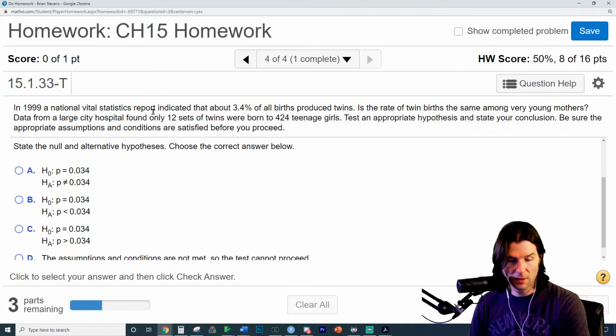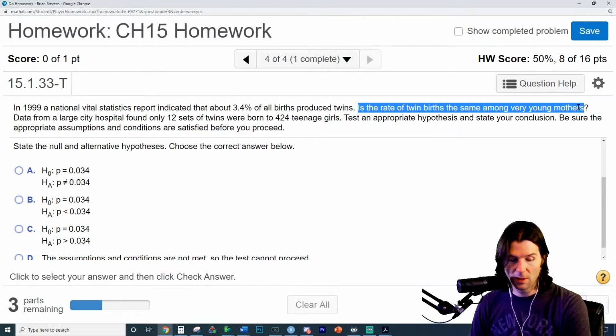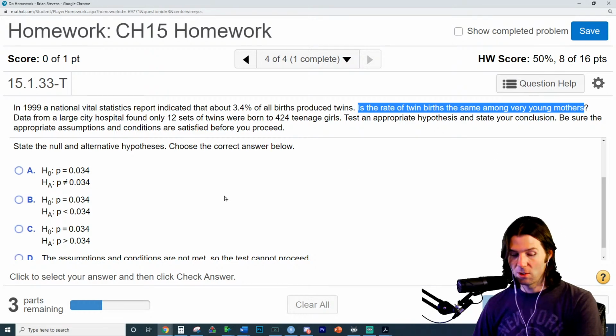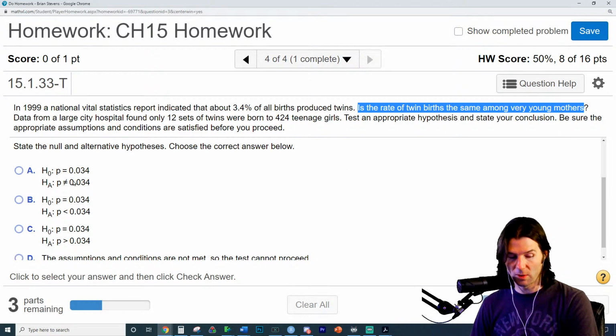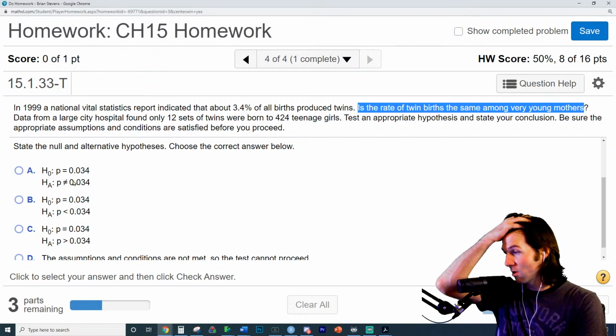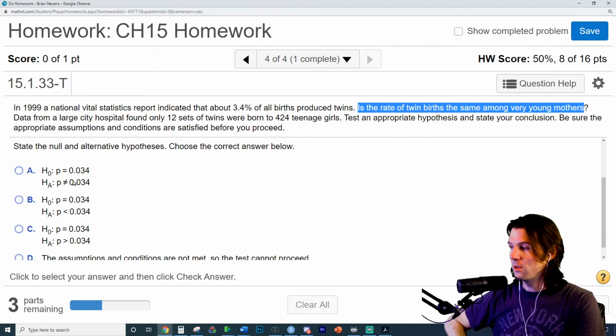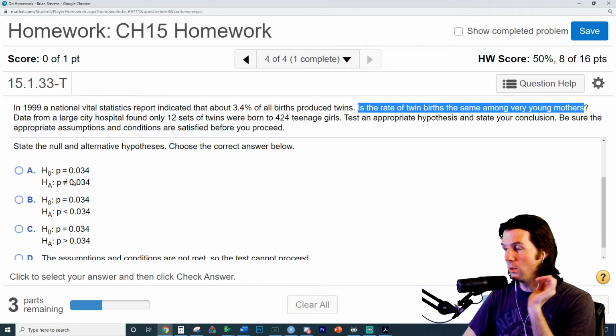Write the null and alternative. Test to see if this is the same rate. So which alternative do you think we need? We're asking if it's the same rate. Do you think it's the first one, the second one, or the third one? Because we're asking, is it the same? The alternative should be, is it what? Because the null will be, it's the same.